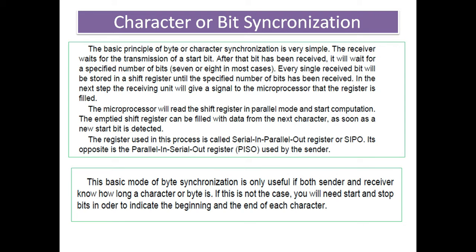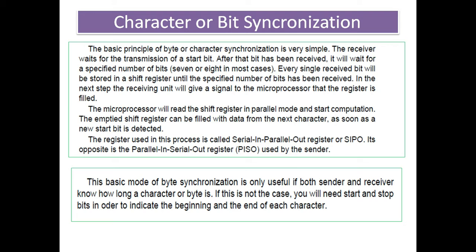In the next step, the receiving unit will give a signal to the microprocessor. Once the data is received, the microprocessor is informed that the register is filled. Once the register is filled, the microprocessor will read the shift register in parallel mode and start computation. Then the shift register can be filled with the data from the next character as soon as a new start bit is detected.